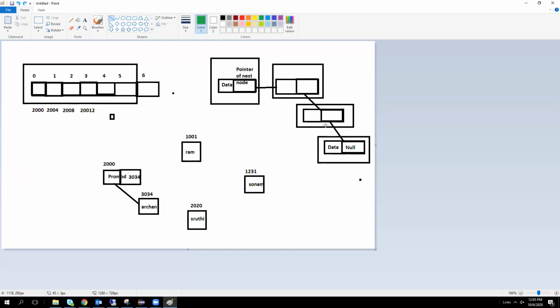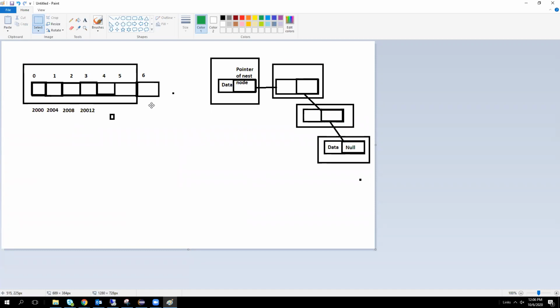Again, we have the double linked list and circular linked list. No, not multi. It's single, double, and circular. Sorry, single we have done. Again, we have double linked list and circular linked list. Yes, single, double, and circular.